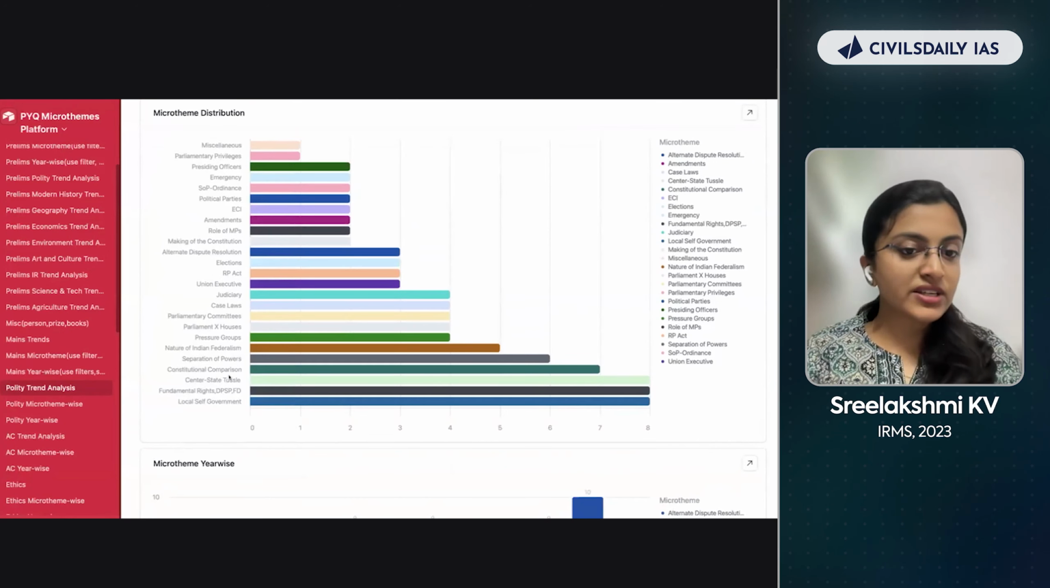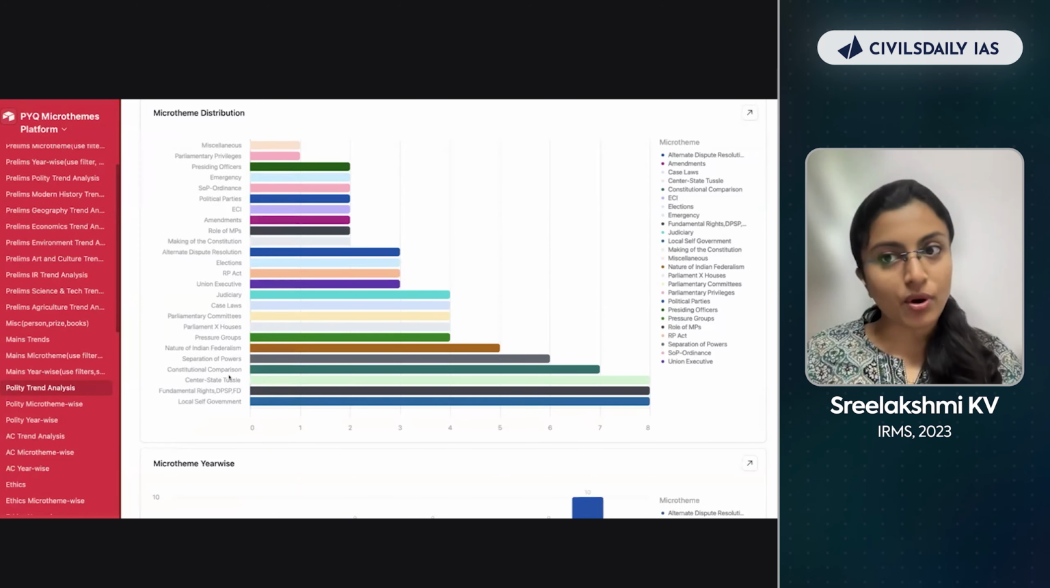For prelims, it was different. In prelims, judiciary was important. For mains, local self-government is important. Can you see the difference? So you need to do micro-theme analysis for both prelims and mains separately.